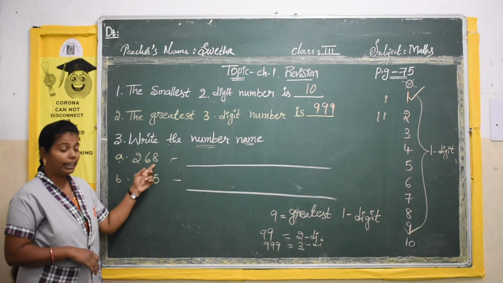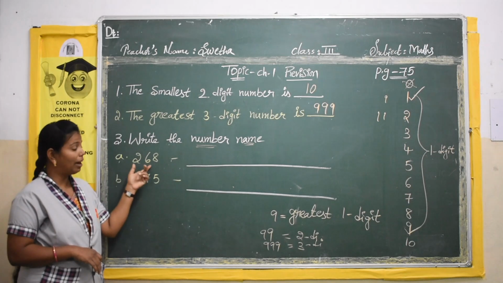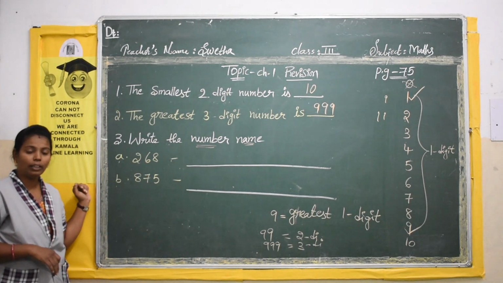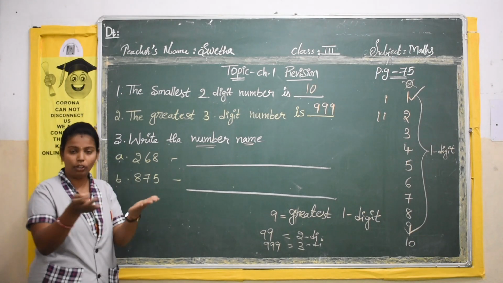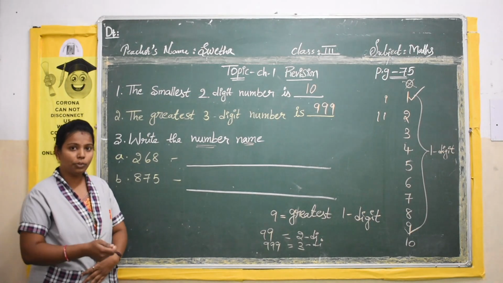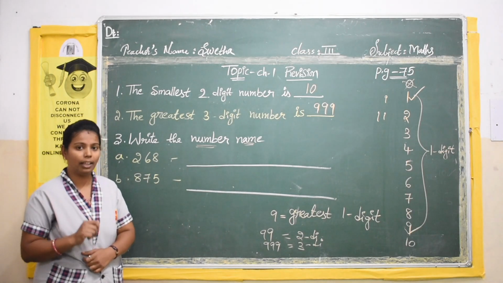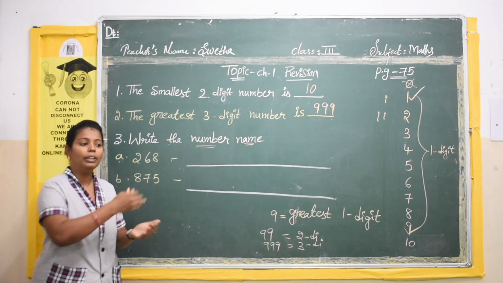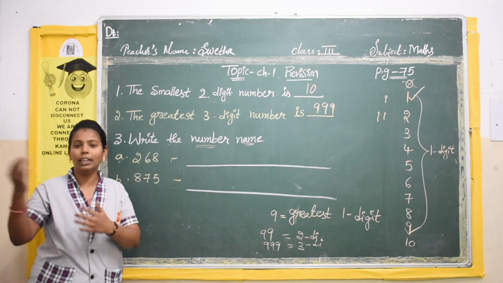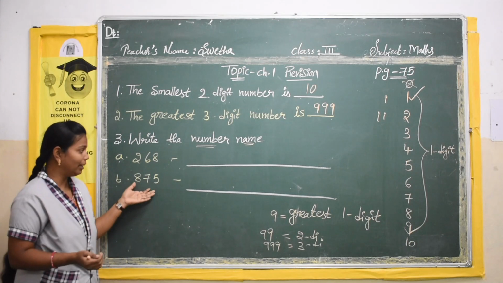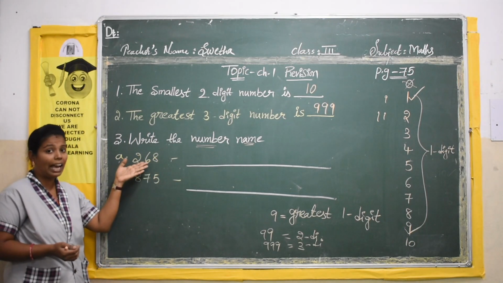Okay. So before writing the name of this number, you have to know place values. What are place values? Like if you sit in one place in your classroom, first bench, if you have two members with the same name like Sita, how will the teacher call? In first bench Sita, stand up. Third bench Sita, stand up. Like that the teacher will call with the bench. So same like that, these numbers also will have place values.